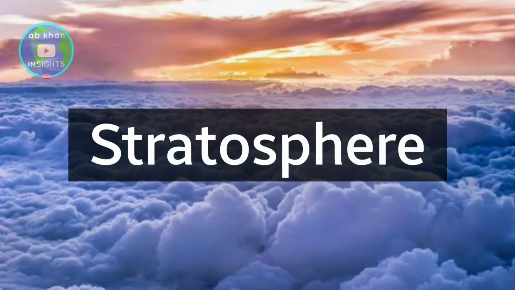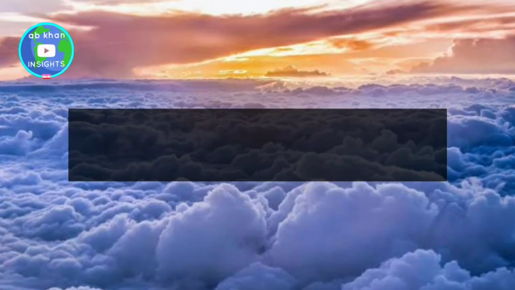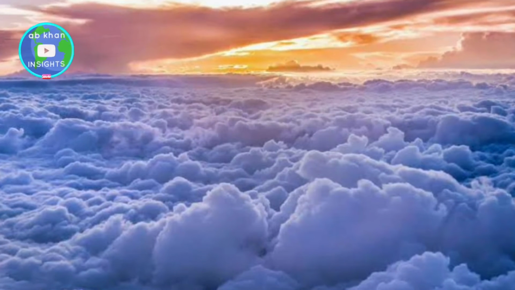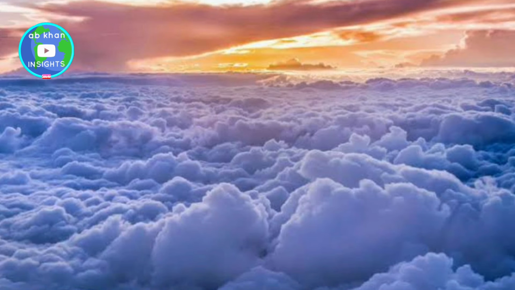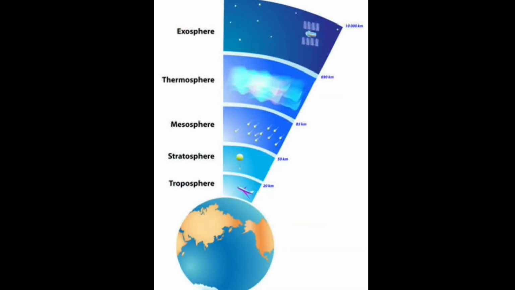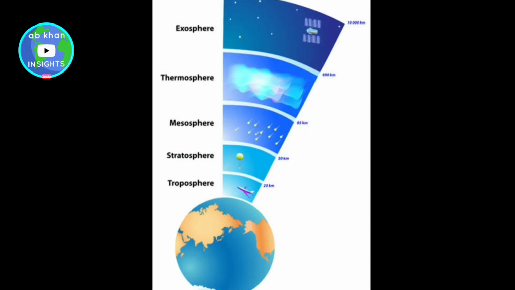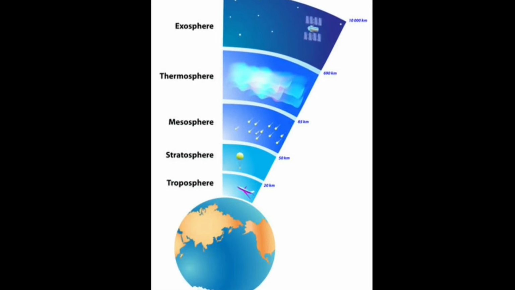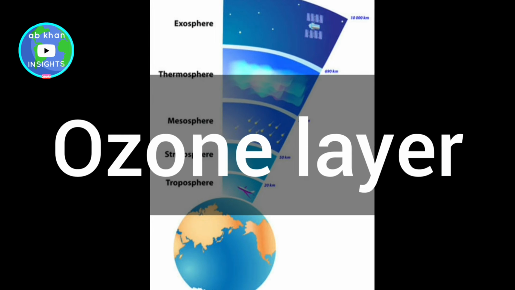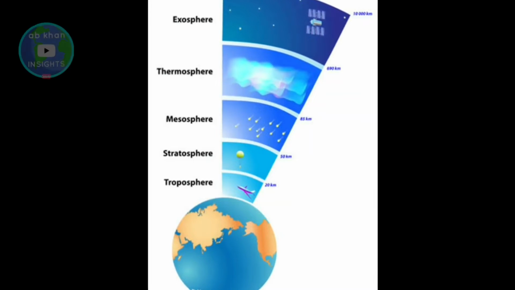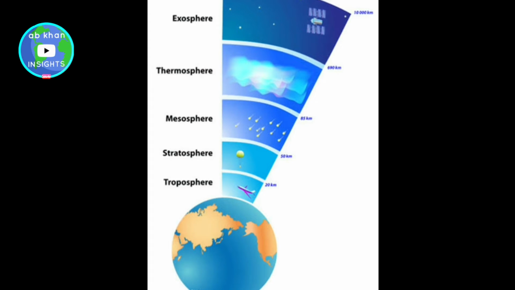The other layer is the Stratosphere. Above the Troposphere, some 30 miles or 48 kilometers above the Earth's surface, is the Stratosphere. The still air of the Stratosphere contains the ozone layer. And what is the ozone layer? The ozone layer is created when ultraviolet radiation causes trios of oxygen atoms to bind together into ozone molecules.